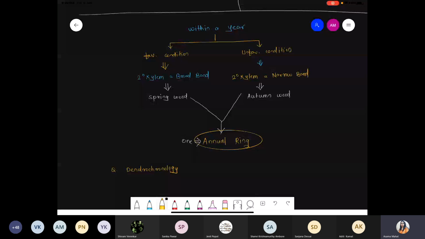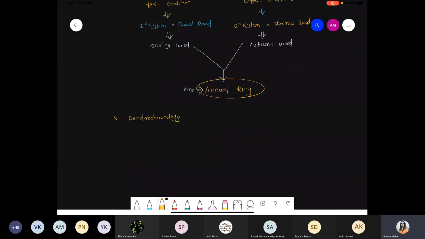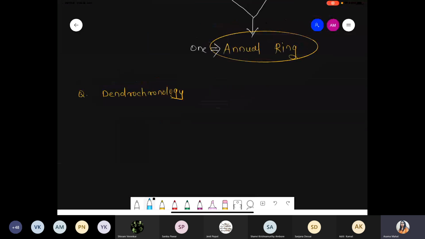So we are taking one question from the NEET, I think 2019. Check the model once. If you find some question related to annual ring, then please share. So we are talking about